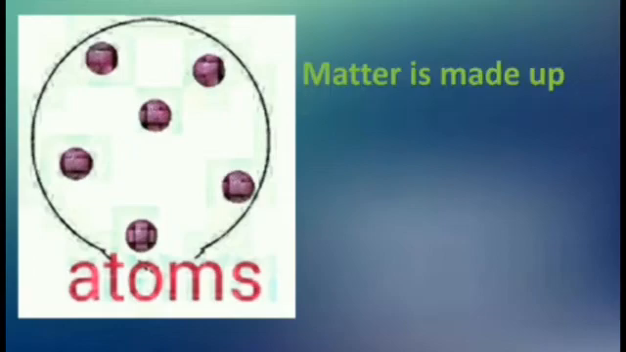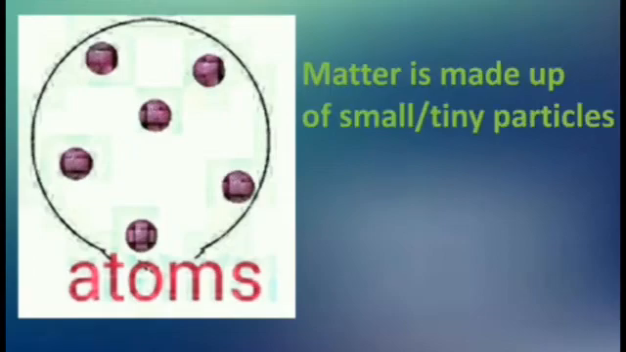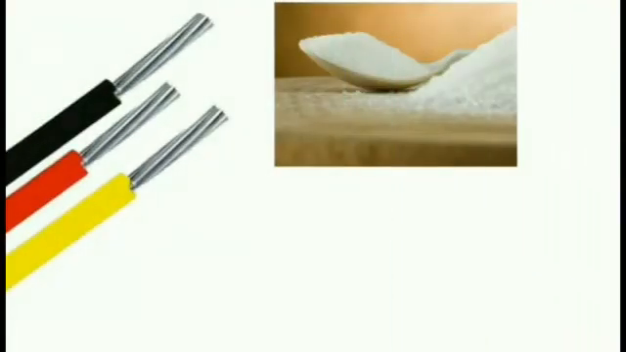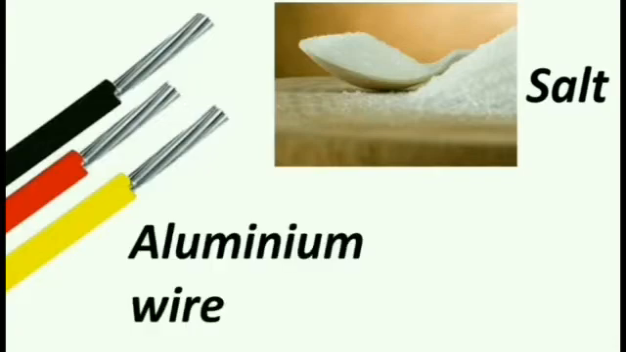Children, do you know that matter is made up of tiny particles called atoms? Each atom has the same property. Example, salt. Each particle of salt has the same property. Similarly, the aluminium wire. This wire is made up of aluminium atoms and each atom has the same property.